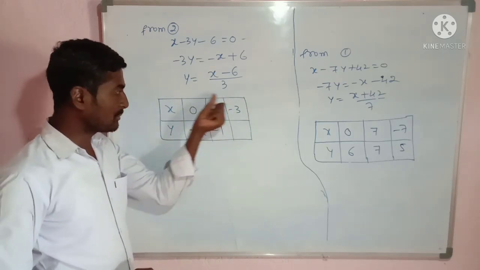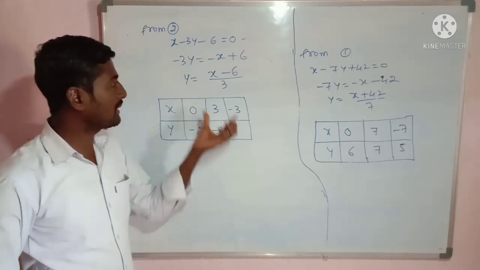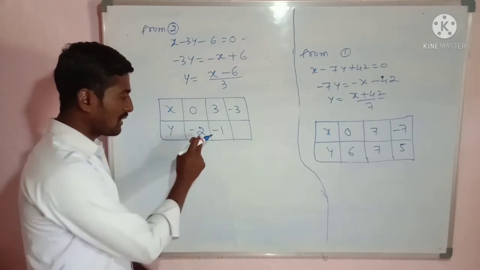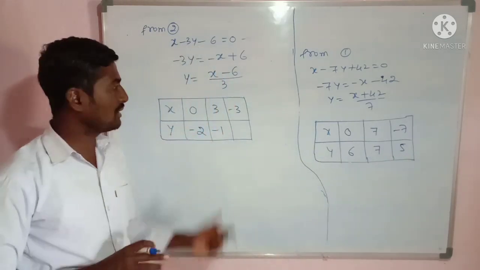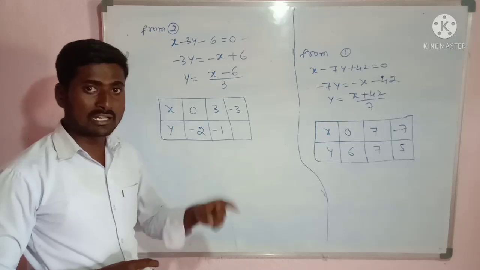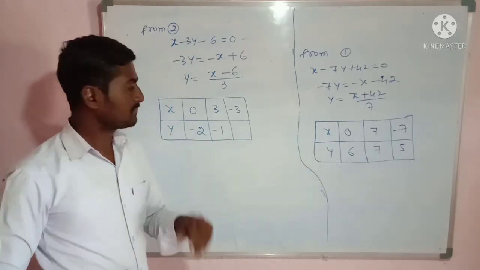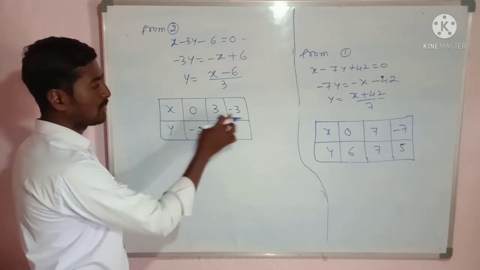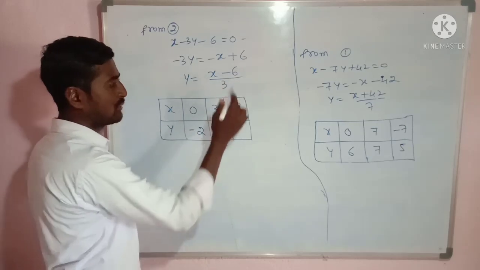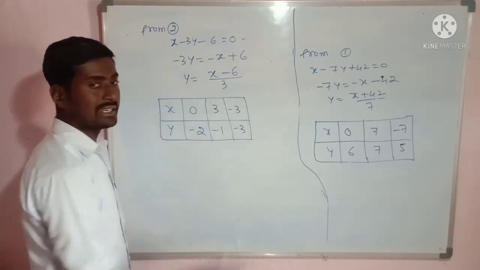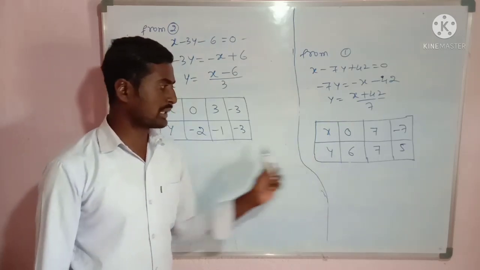Now I'll choose one more value as minus 3. It doesn't mean that you should take only these values. No, you can take any value, but you have to get the values of y as integers. You should not get decimals. In that way only you have to choose the values of x, and also it is easy to draw the graph. Okay. Now if I take x equal to minus 3 here, minus 3 minus 6, it is minus 9. Minus 9 divided by 3, that is minus 3.